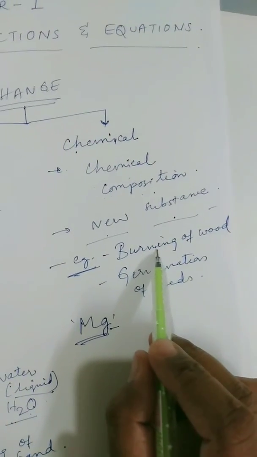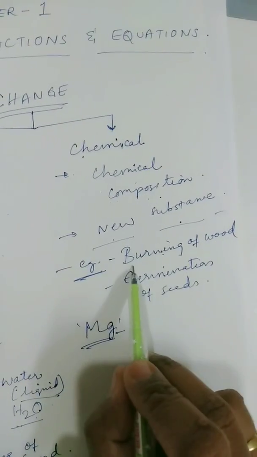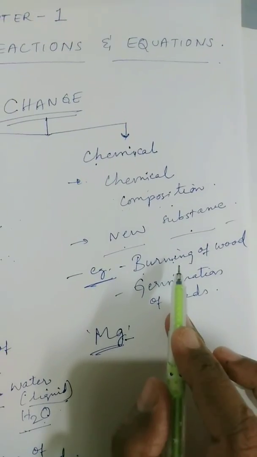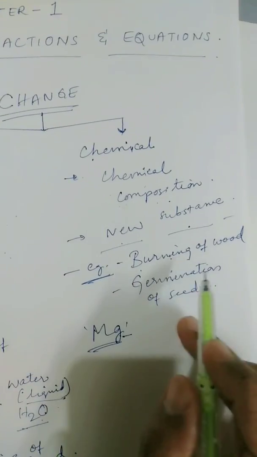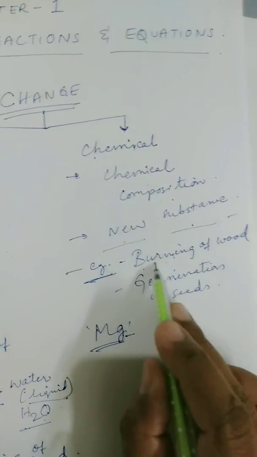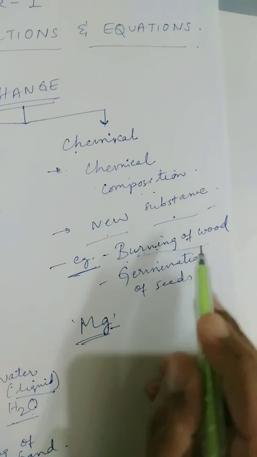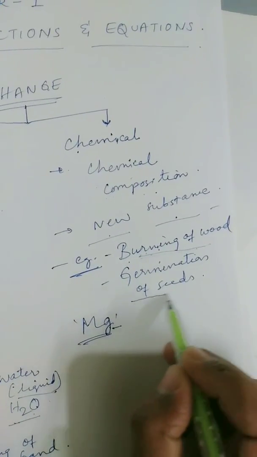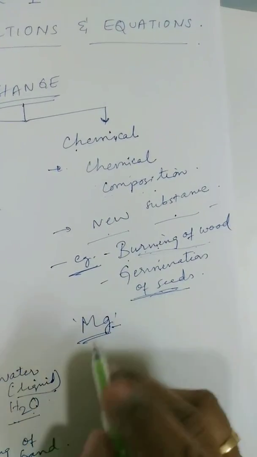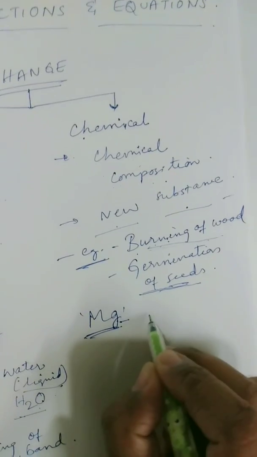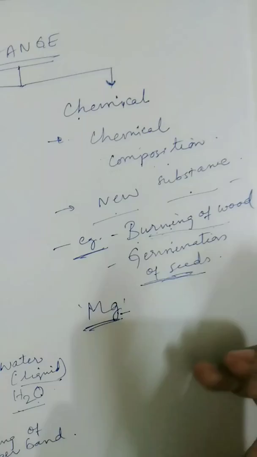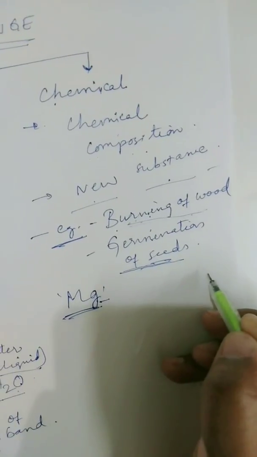The original substance cannot be brought back by simple physical methods like magnetism, filtration, centrifugation, or evaporation. It cannot be brought back. Once the wood is burnt, it's burnt forever. Once the seed is germinated, it cannot again become a seed. Once the magnesium ribbon is burnt, it is burnt forever, and it forms some new substances also.